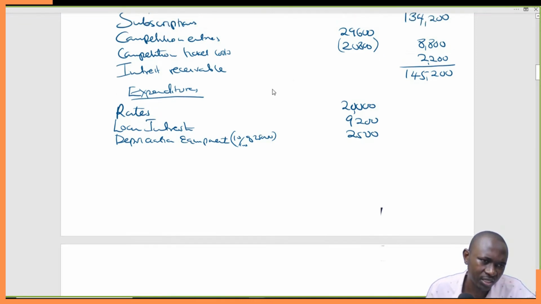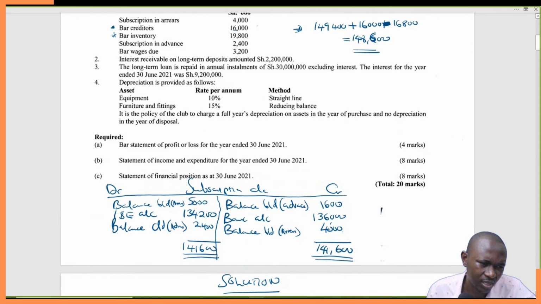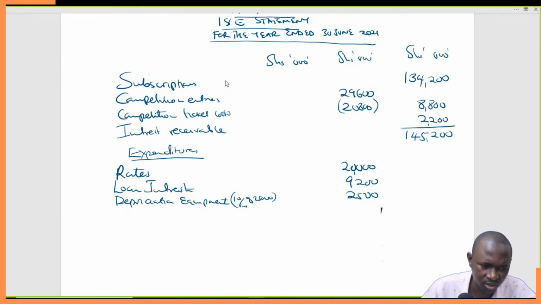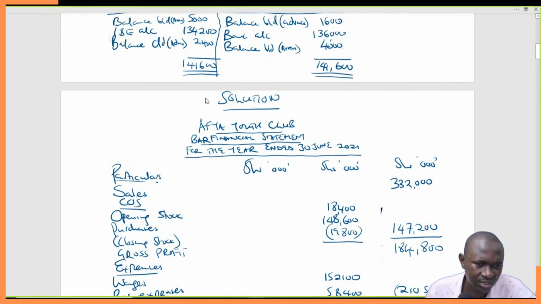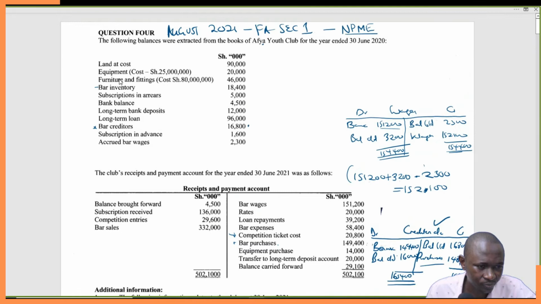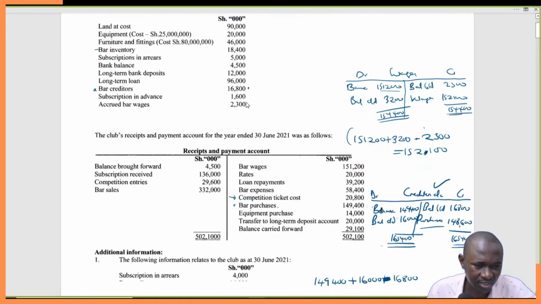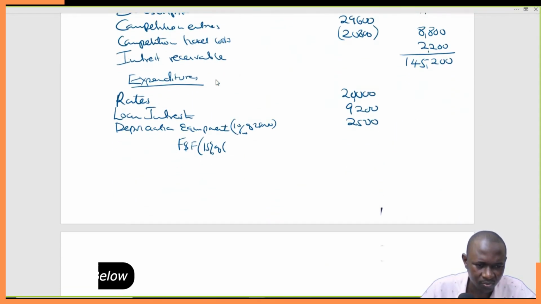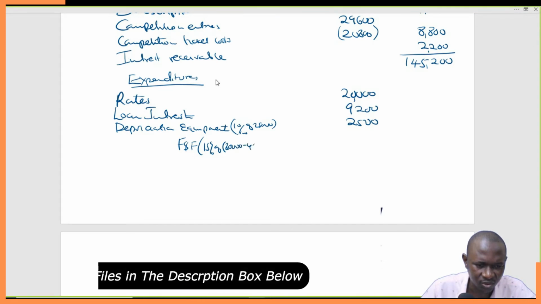Then we have the second depreciation. It is depreciation on furniture and fittings, 15% reducing balance method. So this will be depreciation, furniture and fittings, and this is 15%. This is reducing balance method. So we take the cost less the accumulated depreciation. So what is the cost? 80,000 less 46,000. Remember the restricted zero, so that is the effect. So 15% of 80,000 less 46,000.